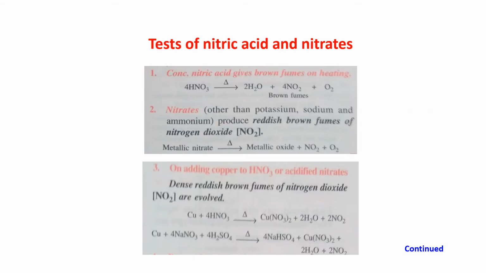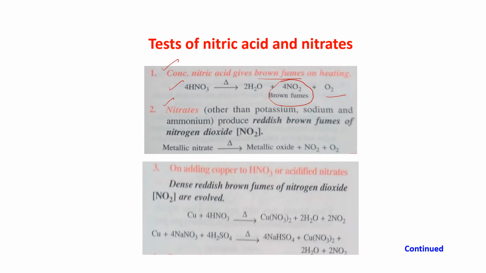Test of nitric acid and nitrates. This is important. How to test nitric acid? Concentrated nitric acid gives brown fumes on heating. See nitric acid, 4HNO3, on heating gives you 2H2O, 4NO2. This NO2 is nitrogen dioxide coming out as brown fumes, and oxygen will be liberated.